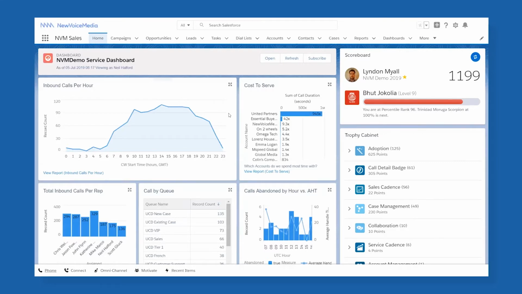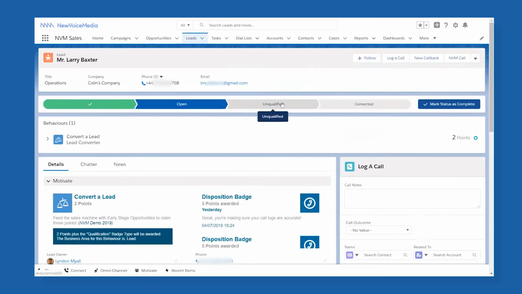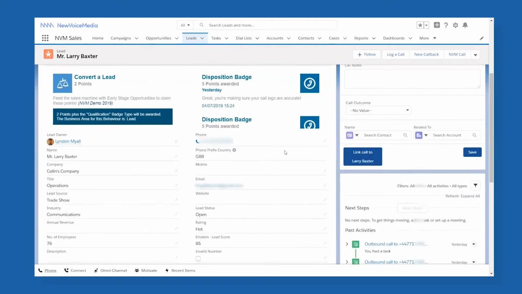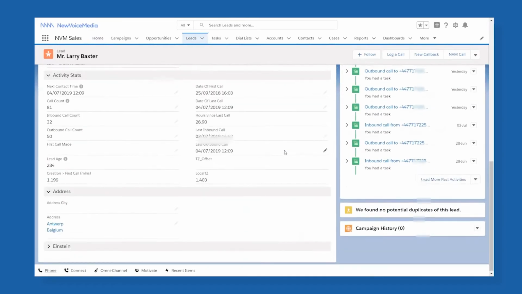You are currently looking at a homepage in Salesforce. There are tabs along the top for things like leads, accounts, contacts, opportunities, reports, and dashboards. As a sales rep, I can be working on a lead like this one. It contains email addresses, titles, statuses, logs of activities, next steps, and so on.